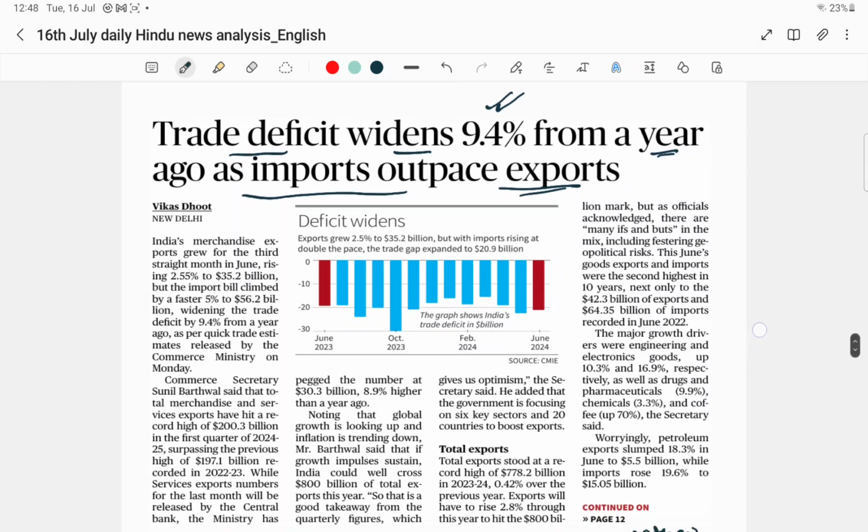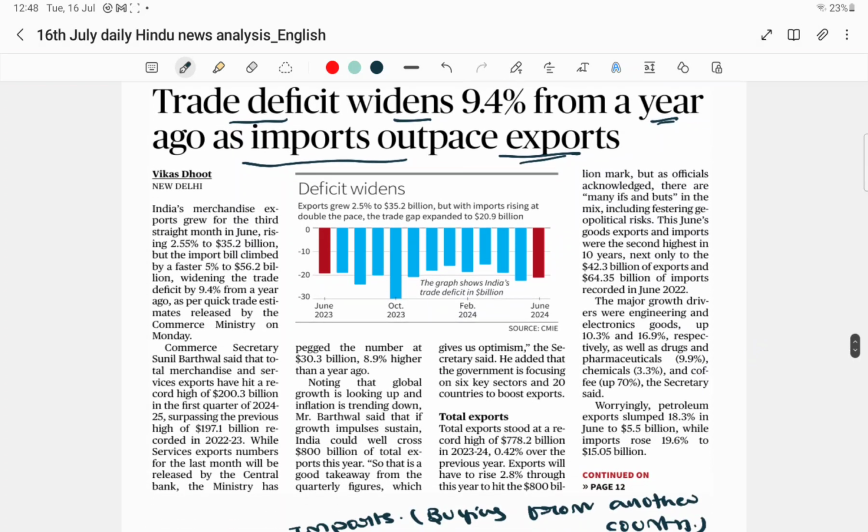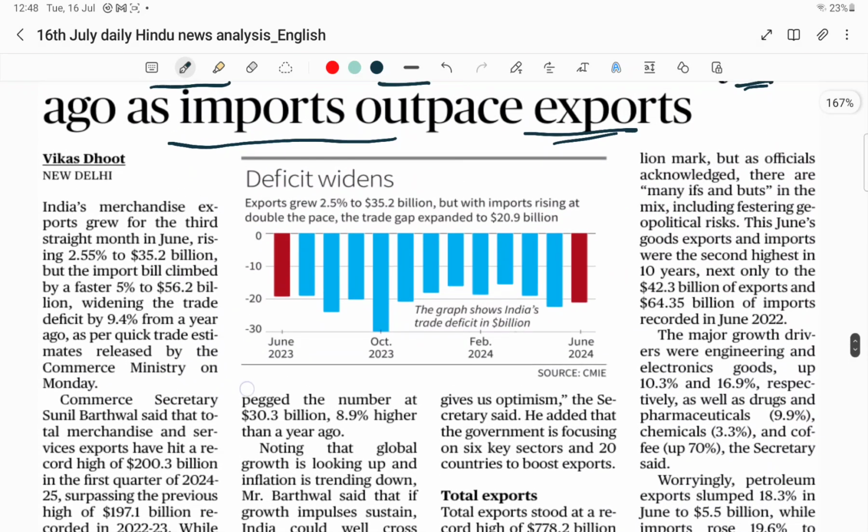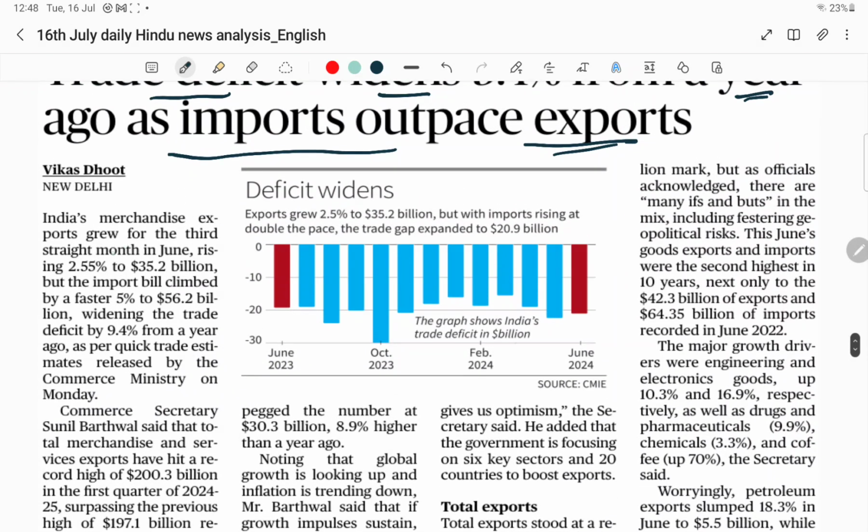If you see some important points, first and foremost, India's merchandise exports, which means goods, grew for the third straight month in June, rising 2.55% to $2 billion. But the import bill climbed by a faster 5% to $56.2 billion, widening the trade deficit by 9.4% from a year ago, as per the quick trade estimates released by the Commerce Ministry on Monday. So they are saying that the import bill is more than the merchandise exports that we are doing.